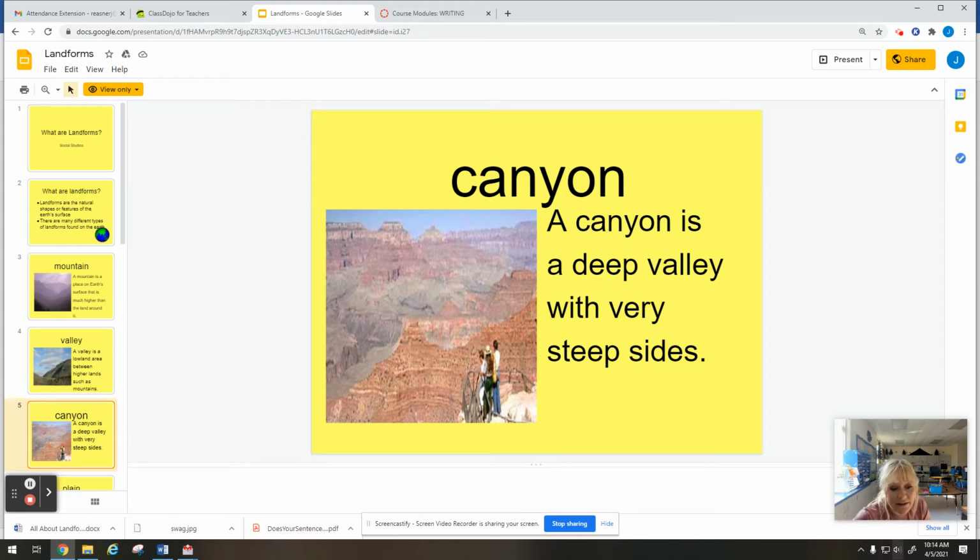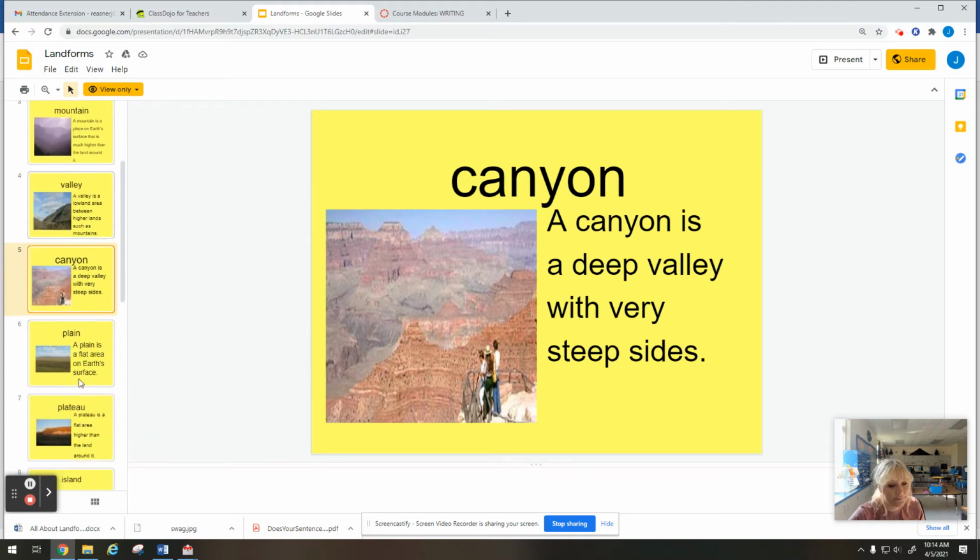So maybe some of you have been to the Grand Canyon. That's the one that's the most famous in the United States. Or you've seen pictures of it. So right here you can tell it's a canyon. It's got very steep sides and a very deep valley.